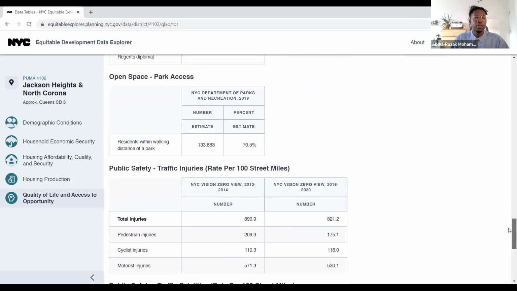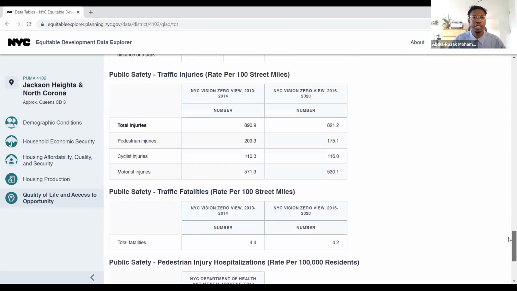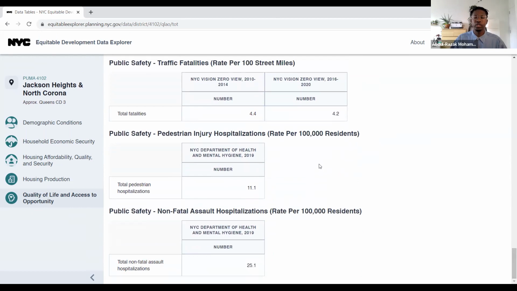And then the next one is another access table related to open space or park access, which is really important when we're thinking back up to the health outcomes and different experiences that people have related to green space and tree canopies and shade and things like that. And then the last set of tables here are all related to public safety, either traffic-related accidents and injuries or fatalities, or things related to human experiences of pedestrian injury that might occur on the street, or assaults, hospitalizations as well.